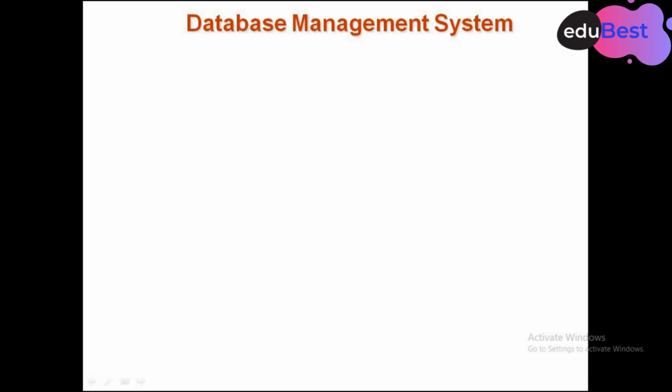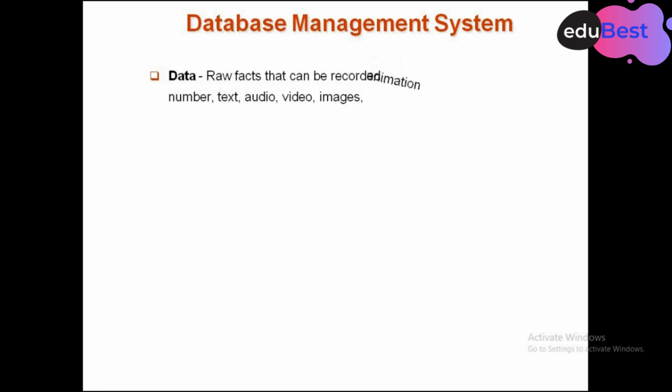So when we talk about database management system, we first need to see what data means here. When we say data, it means some raw facts. Raw facts means what? Some numbers, text, some audio, video if we want to store it in a computer system or some other device. We have some images or animation.